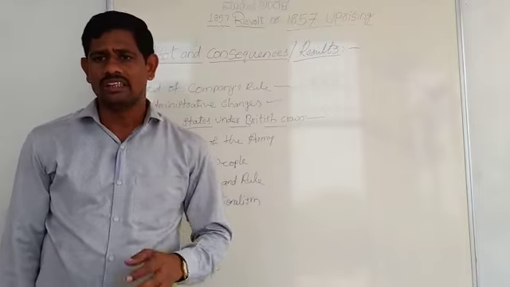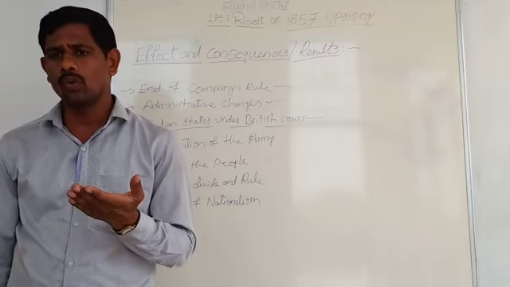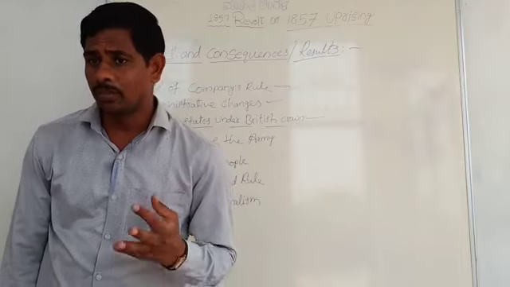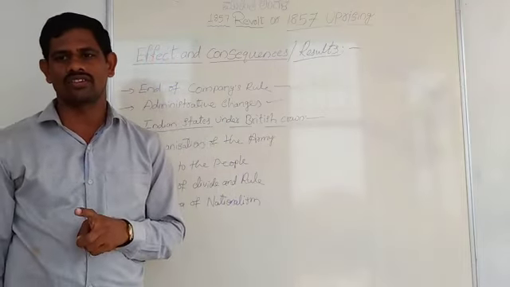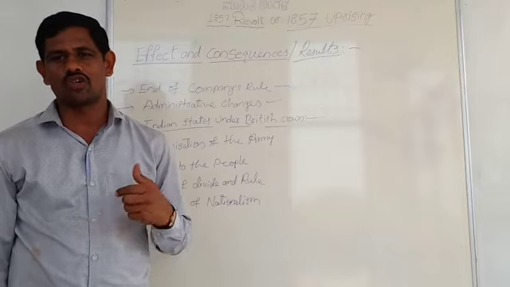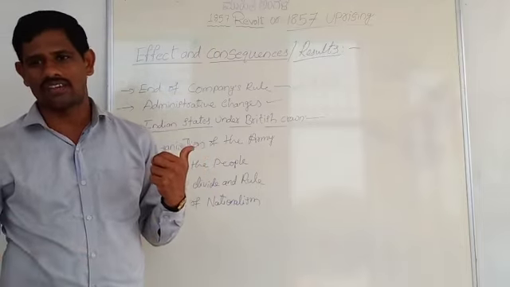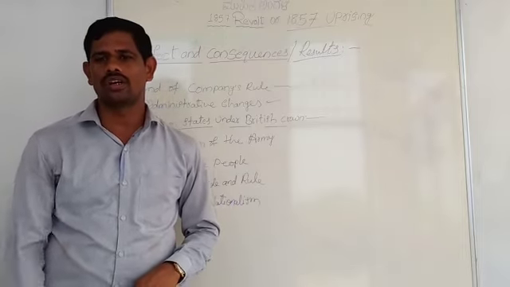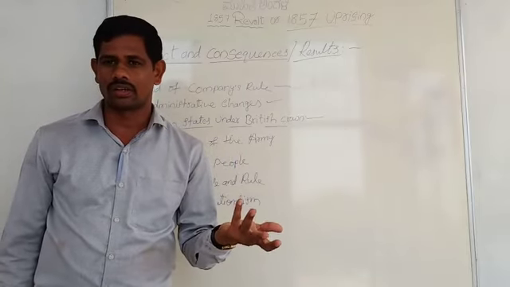Their autonomy over their territories would be protected and their privileges, that is, their rights, would be maintained. The right of adoption was granted on condition of loyalty. That is, the doctrine of lapse was annulled, cancelled.